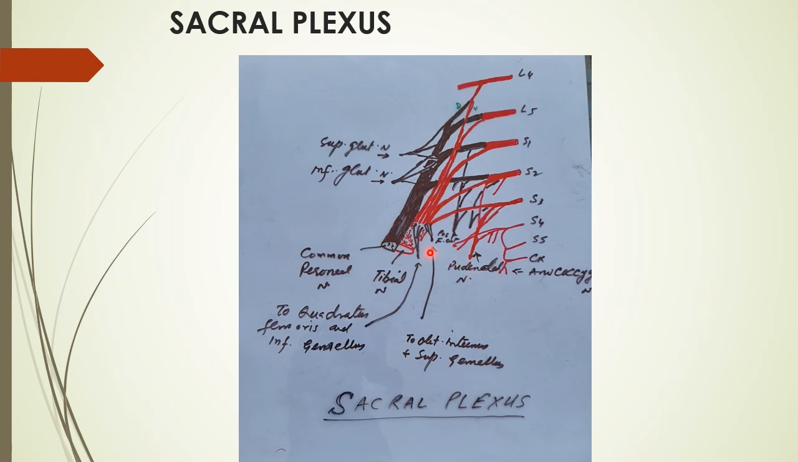Similarly, fibers derived from the same combination, the tibial fibers, supply the obturator internus and superior gemellus. These are short lateral rotators of the hip joint. Similarly, another branch is the nerve to quadratus femoris and inferior gemellus. So the short lateral rotators of the hip joint receive their supply from this source.